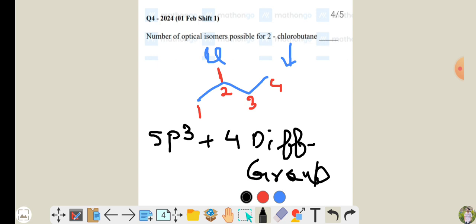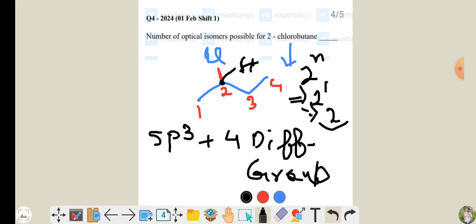So if you talk about this carbon, this carbon is attached with methyl here, ethyl on this side, chlorine on this side, and on this side one hydrogen, and this is sp3 hybridized also. 4 sigma bonds are there, sp3 hybridized. So this is known as chiral carbon. So if I talk about number of optical isomers, obviously it is unsymmetrical. Directly you can also say 2 raised to power n, where n is number of stereogenic centers, which is equal to 1, so that is equal to 2. So 2 is the correct answer here.